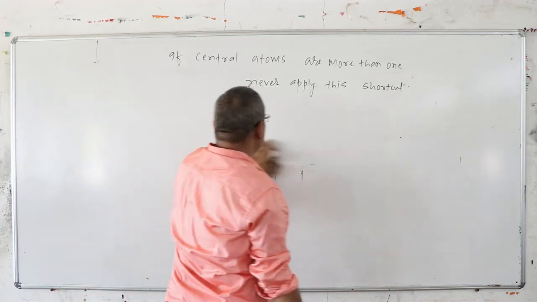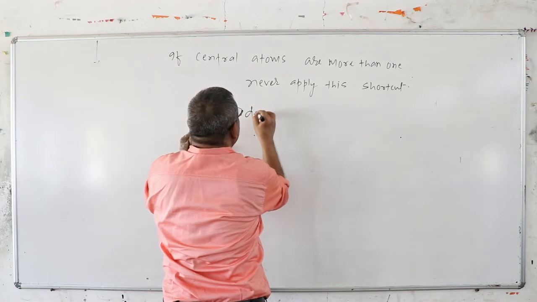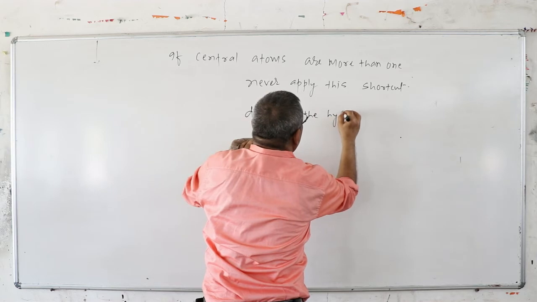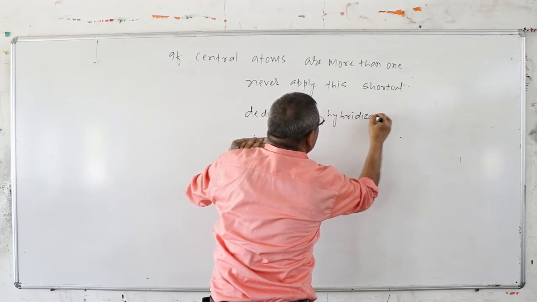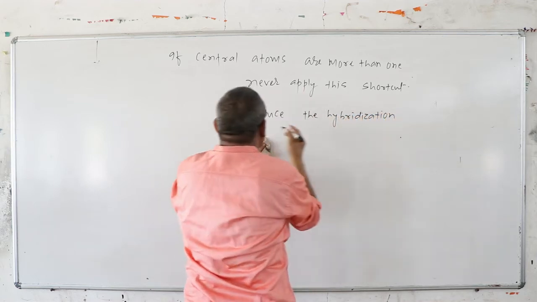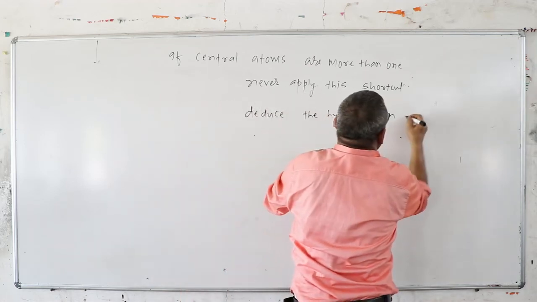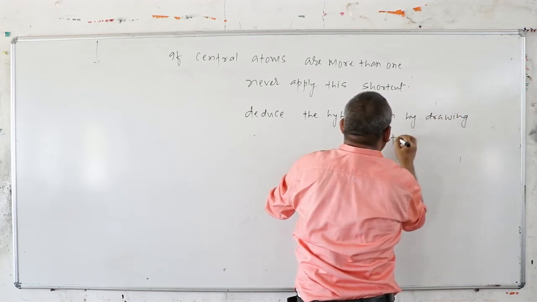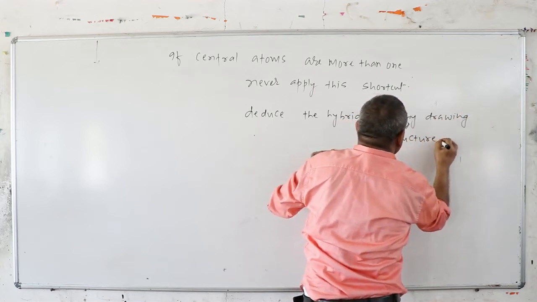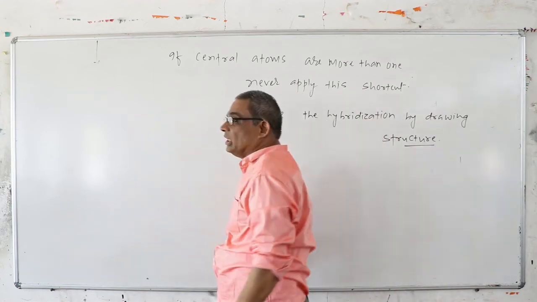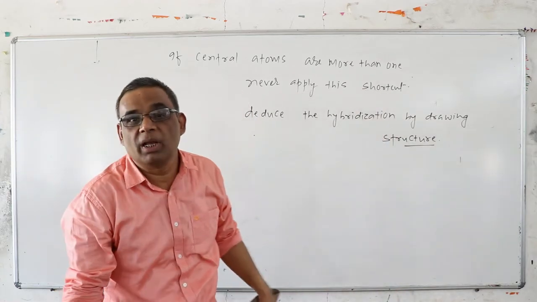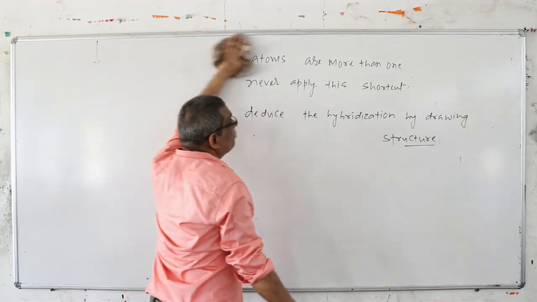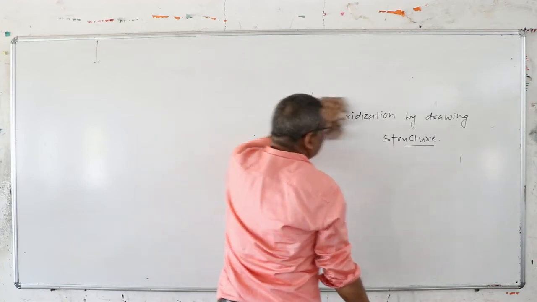In such cases, do not apply the shortcut. Deduce the hybridization by drawing the structure. You write here: deduce the hybridization by drawing the structure. In competitive exams, they will not ask a very simple kind of structure, so drawing the structure is the best and most elaborate technique, and this shortcut method is not applicable to such kinds of hybridization.